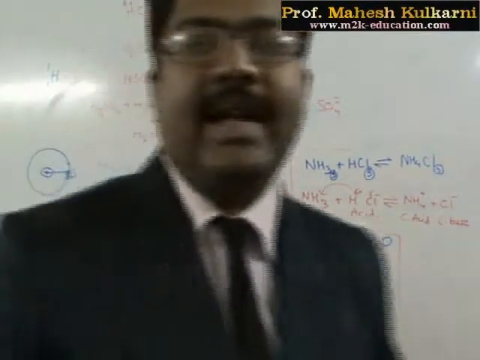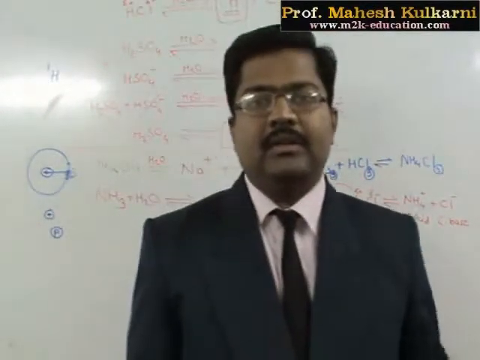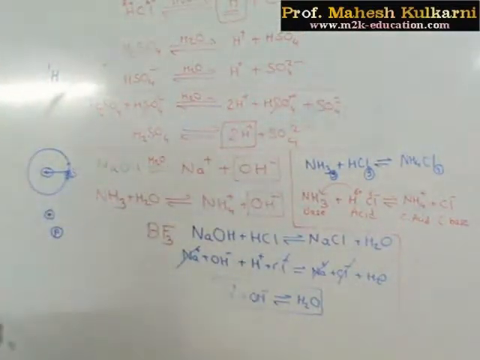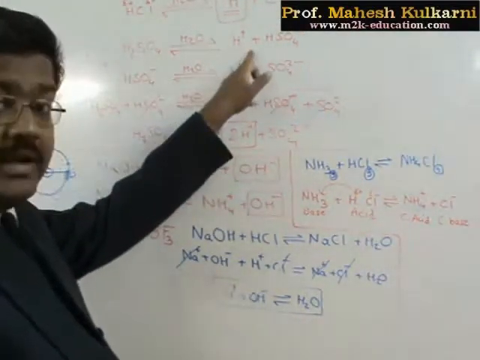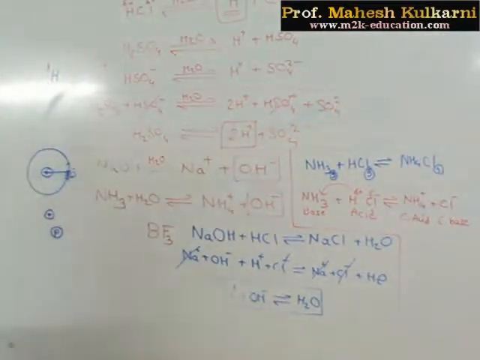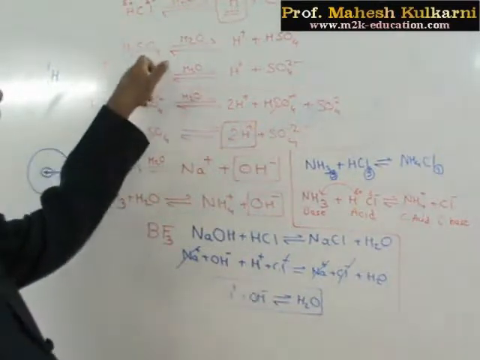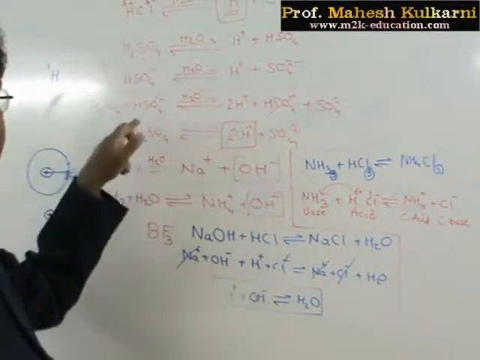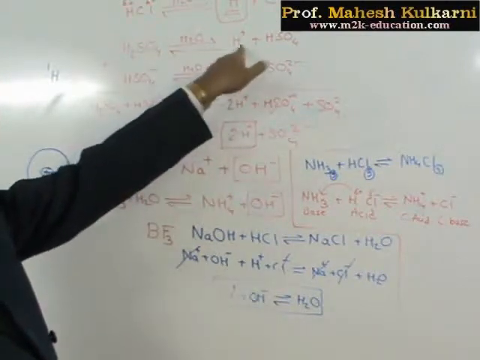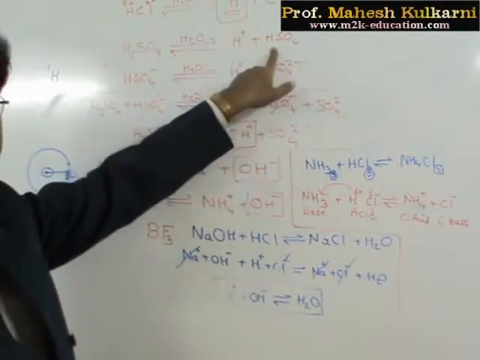Now before discussing that amphoteric nature, I have to explain a few reactions we have written here with reference to the Lowry-Bronsted concept. We have discussed the stepwise dissociation of H2SO4: H2SO4 donates H plus ion and gives HSO4 minus.